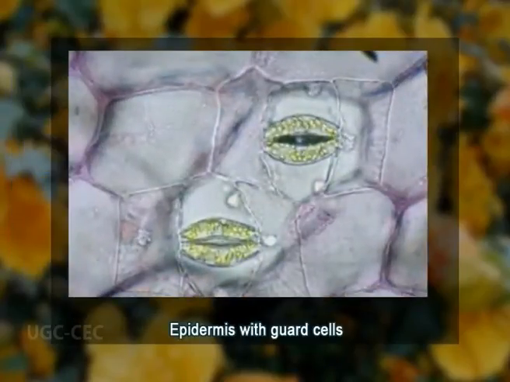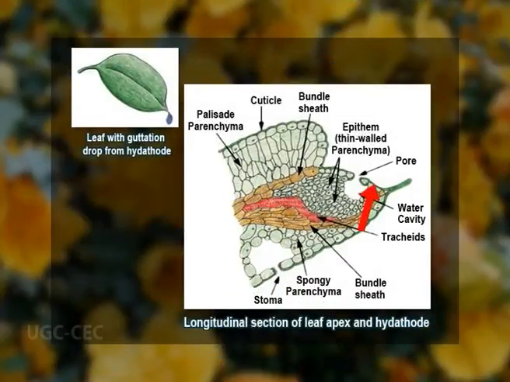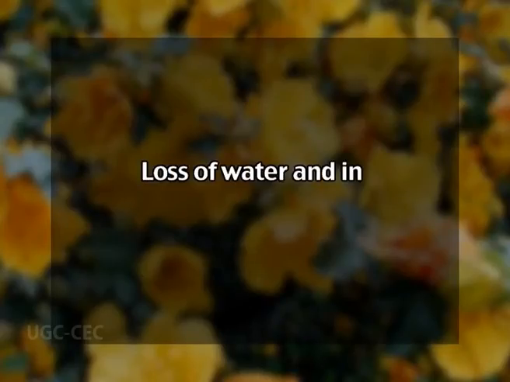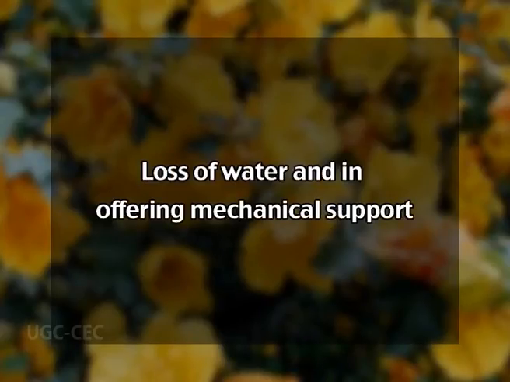The epidermis of foliage leaves is compactly packed together except where it is modified for a particular function, as are guard cells and hydathodes. The continuity of epidermis is one of the features that contribute towards its effectiveness in protecting the leaf tissue from excessive loss of water and in offering mechanical support.